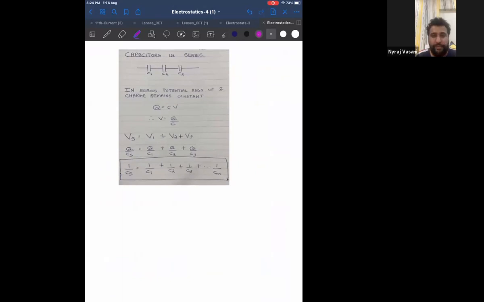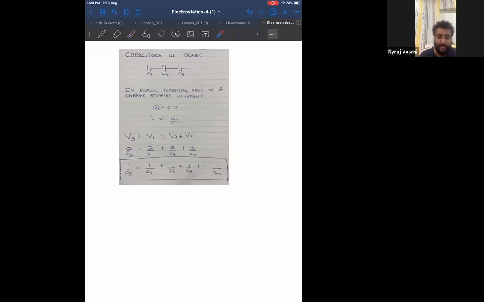Now, next we have to derive what happens when capacitors are connected in series and what happens when capacitors are connected in parallel. Please look at me. In 11th standard we learned when components are connected in series, voltage adds up, current and charge remain constant. And when components are connected in parallel, charge adds up or current adds up and voltage remains constant.